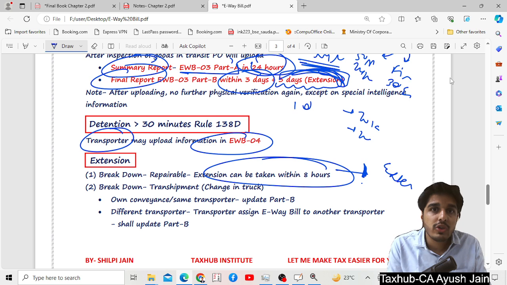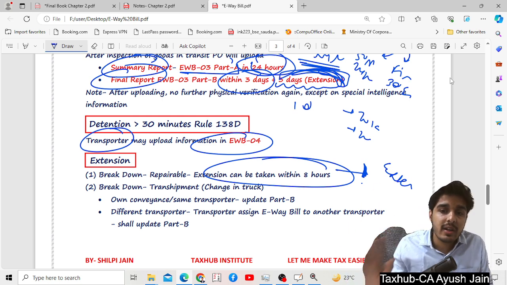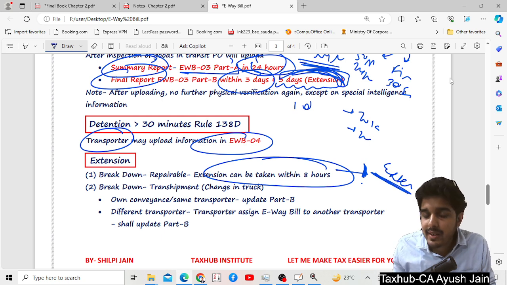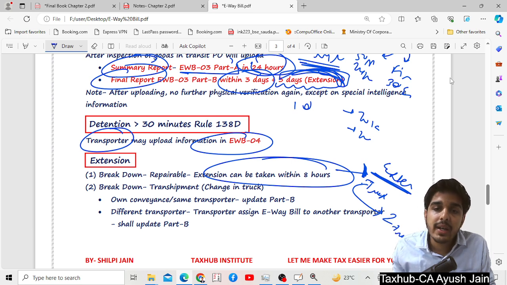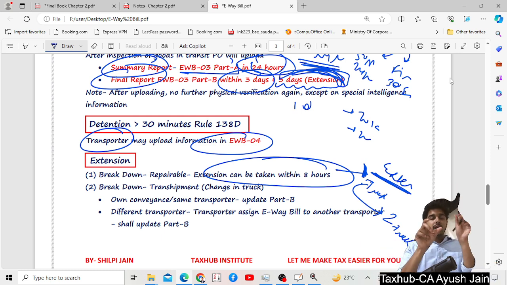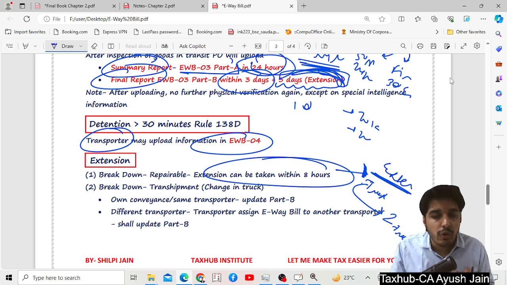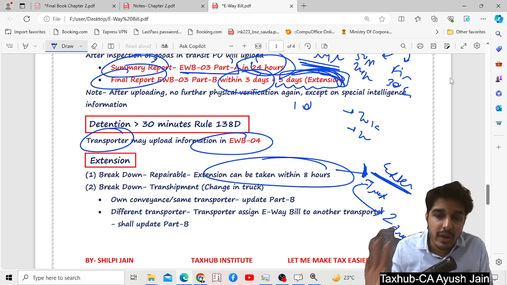Now suppose you are going to change the truck. Suppose it met an accident and the truck was in a very bad condition, so you need to shift your goods from one truck to another truck. But in e-way bill document Part B, truck number is also mentioned. So what will I do? So it says that you have to update your truck number.